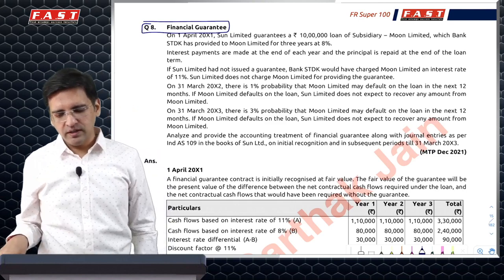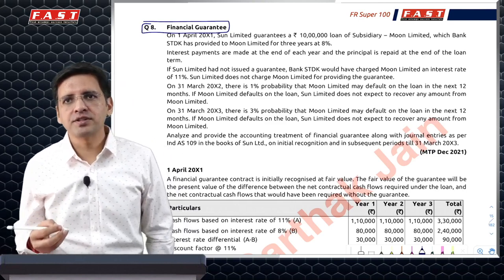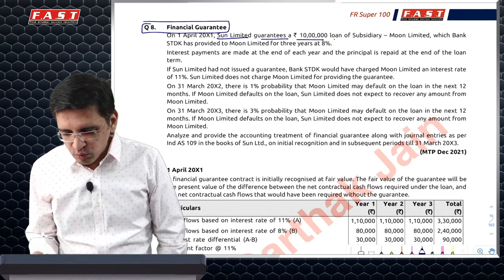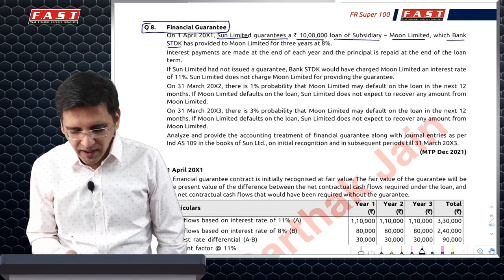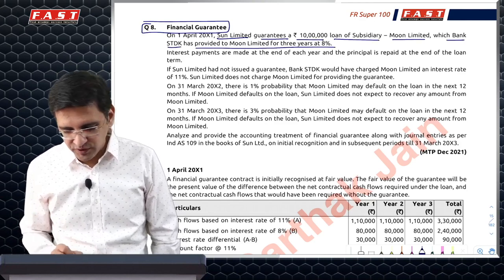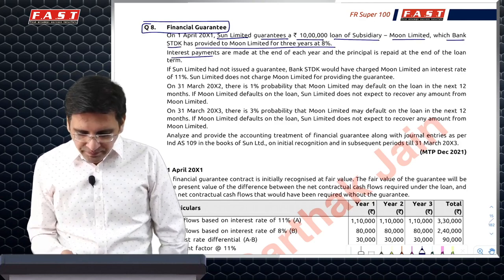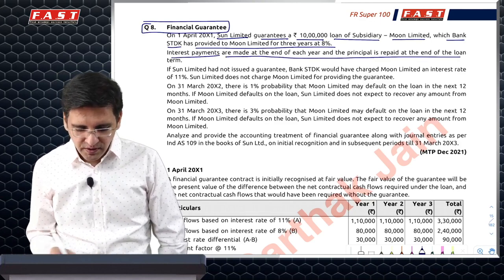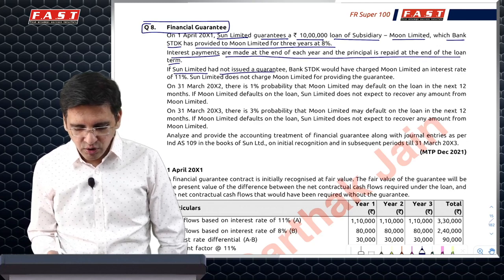With that same logic, let's see how the question has been created in this situation. Sun Limited guarantees a 10 lakh loan of subsidiary Moon Limited, which the bank has given to Moon Limited for 3 years at 8%. So the guarantee also would be for 3 years. Interest payments are made at the end of each year. Principal is repaid at the end of the loan term. Sun has not charged any fees.